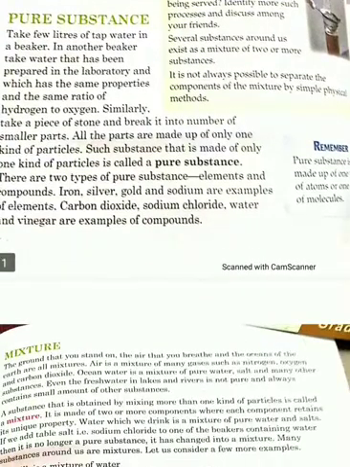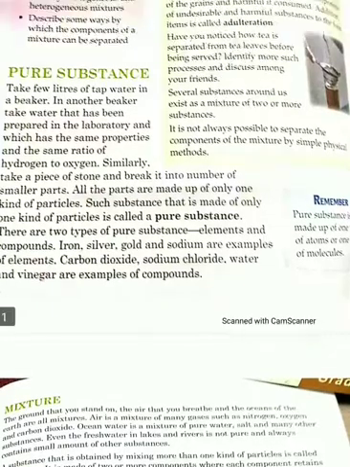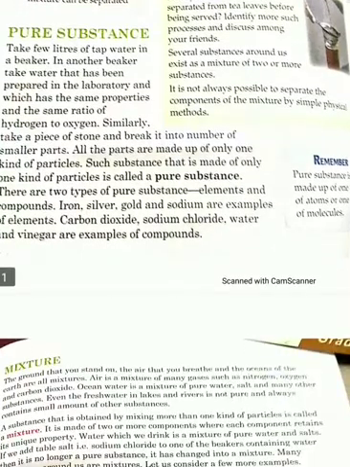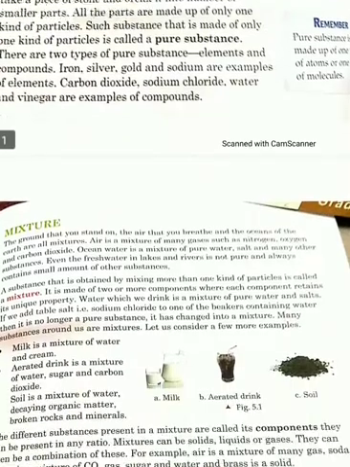Students, we are doing our chapter number 5, that is separation of substances. Under that, we have completed pure substance, and I have explained to you that the substances which are made up of one type of particles are called pure substances, and pure substances are of two types, elements and compounds.